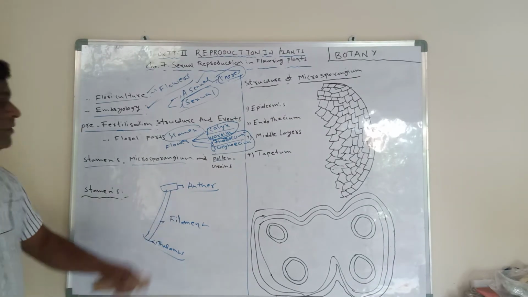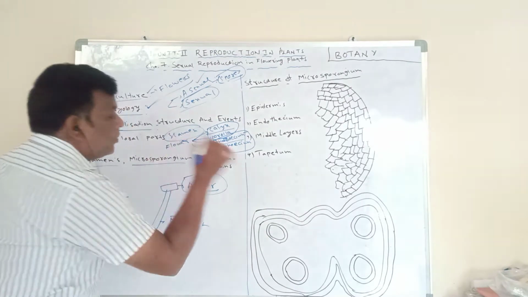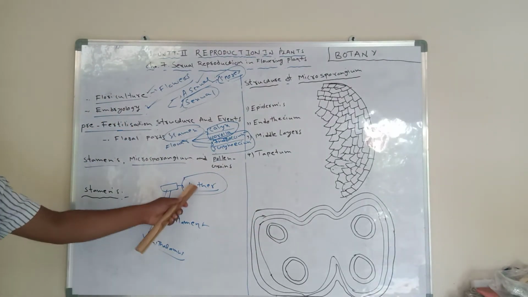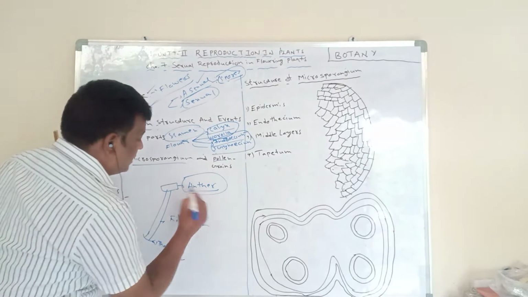For example, we can see the anther. Every anther has two lobes.